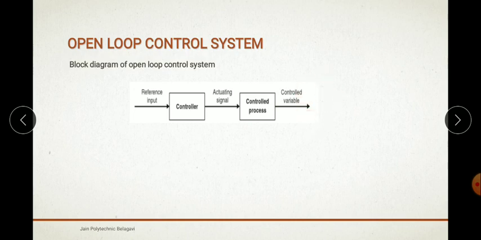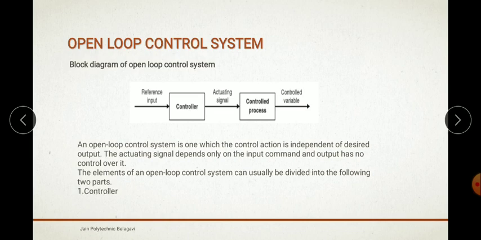The main disadvantage of this system is that there is no output control. The output control cannot be obtained. Why? Because there is no feedback to control the output. So this is one disadvantage of open loop control systems. In this system the control action is independent of the desired output. Next we are going to study closed loop control systems.